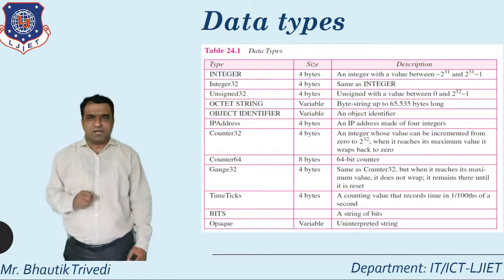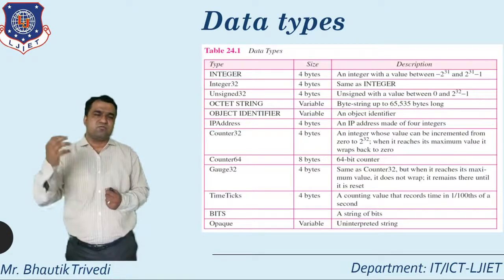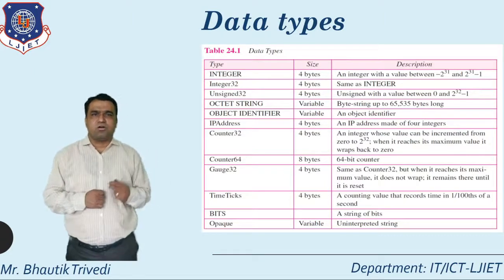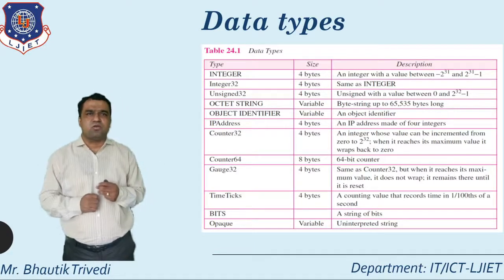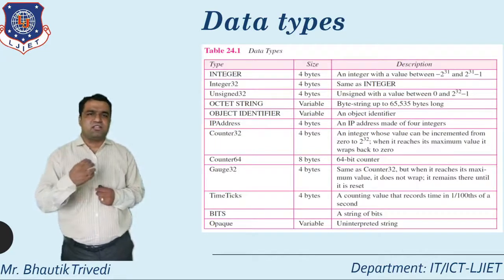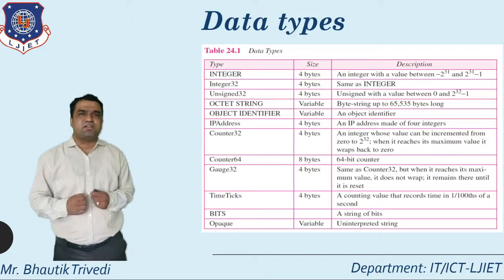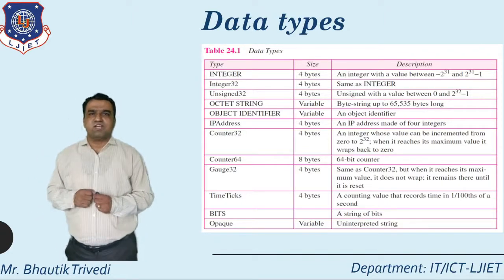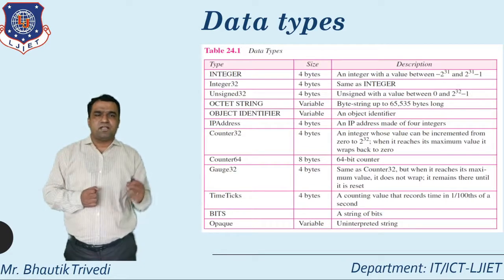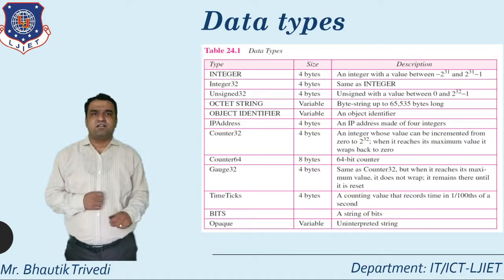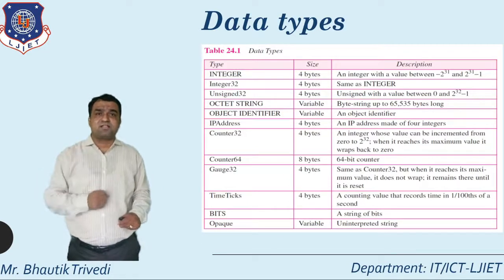After that, we talk about the data types. First of all, what do we mean by data type? All of you know data types in C language, Visual Basic, .NET or Java. But here the data types are related to the network management concept. Here you see the list of data types that are part of the structure of management information. First one is integer. Second one is integer 32. Third one is unsigned 32. Fourth one is octet string. Fifth one is object identifier. Sixth one is IP address.